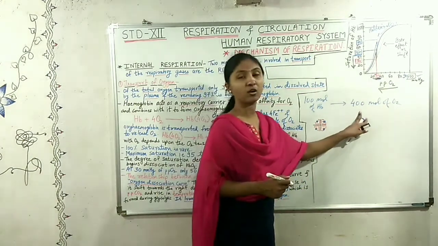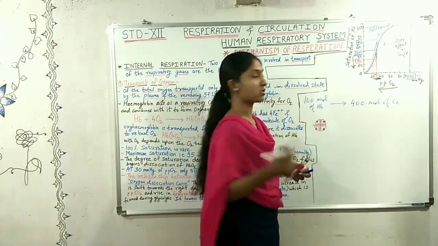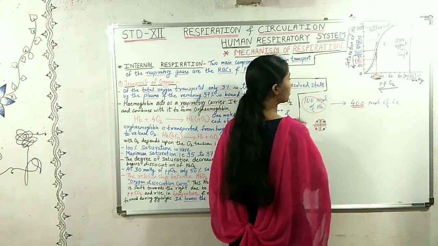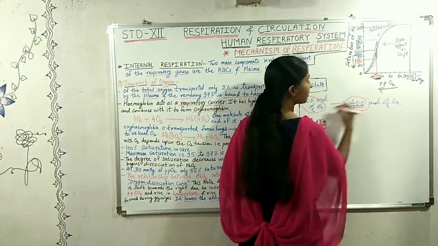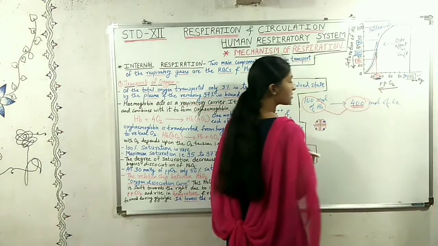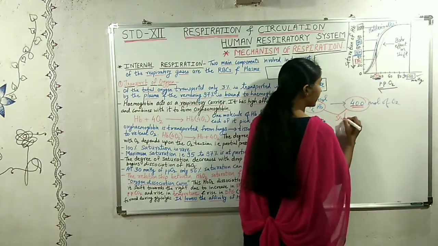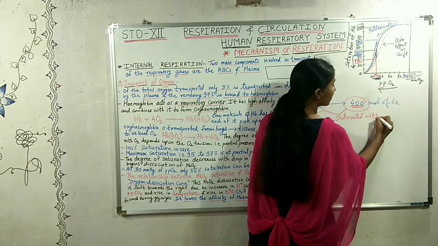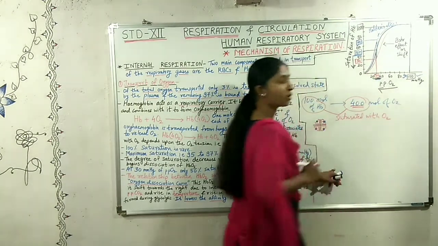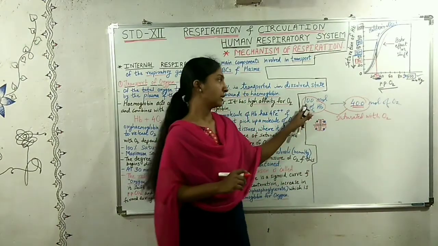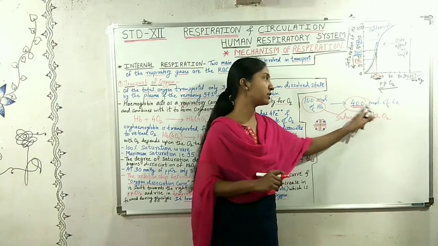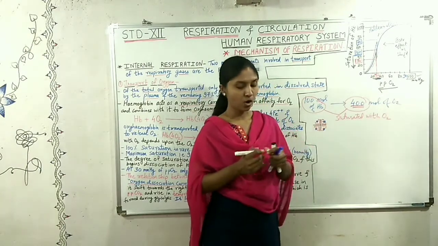Their capacity to hold oxygen molecules is up to 400. So, these 100 molecules of hemoglobin with these 400 molecules of oxygen are said to be saturated with oxygen.